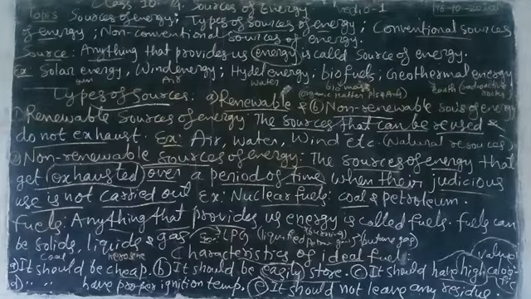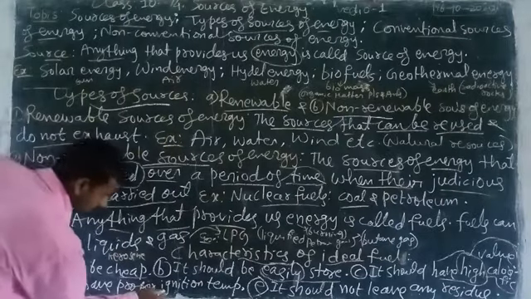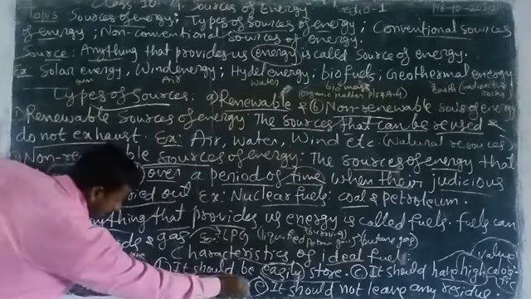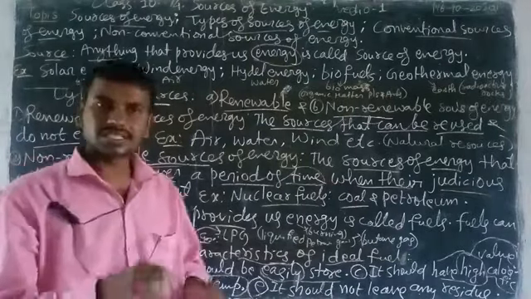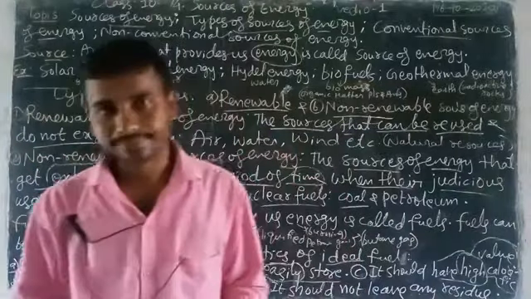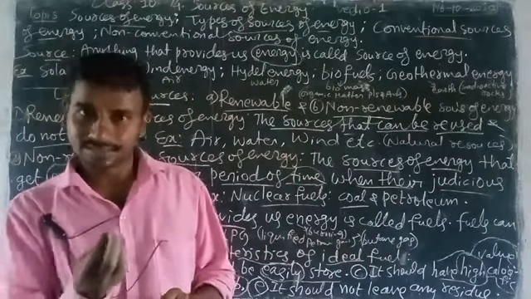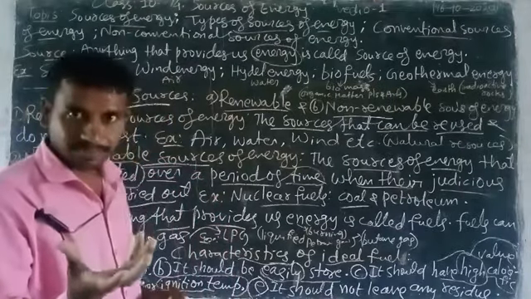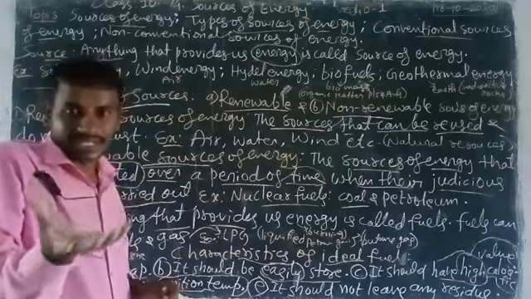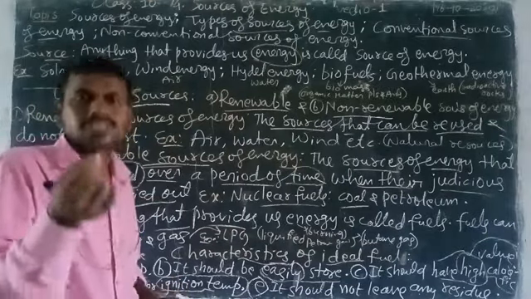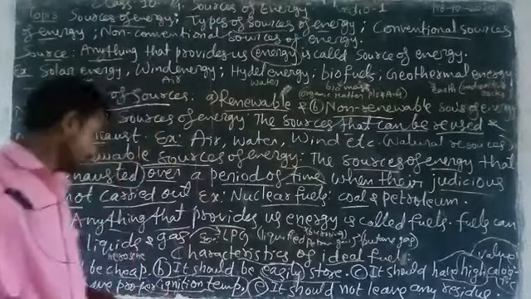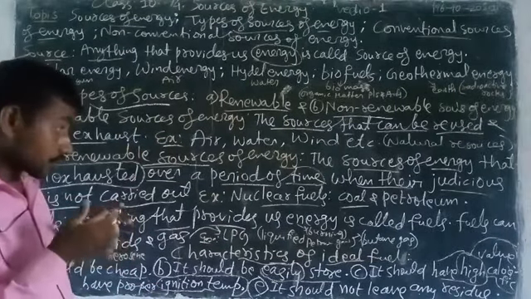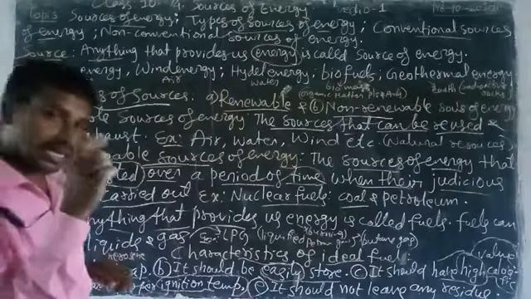And an ideal fuel should have a proper ignition temperature. Ignition means lighting temperature, the fire-producing temperature. Next, an ideal fuel should not leave any residue.